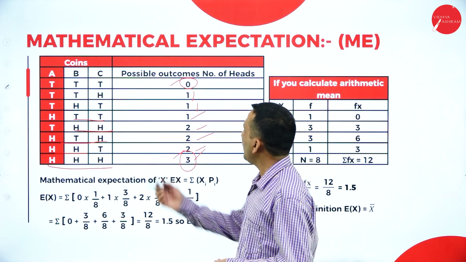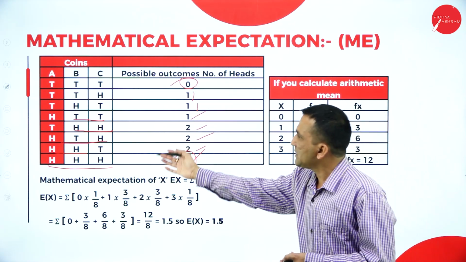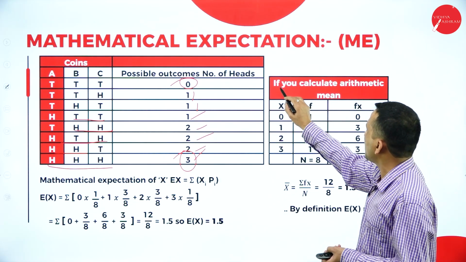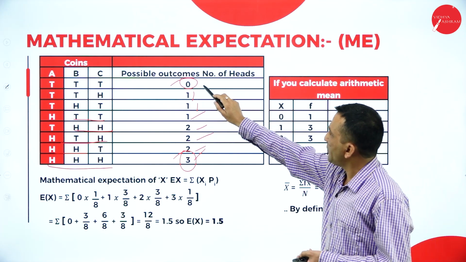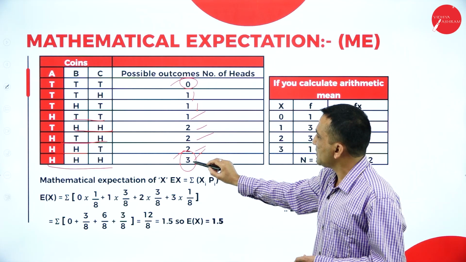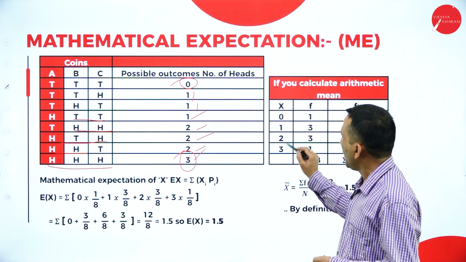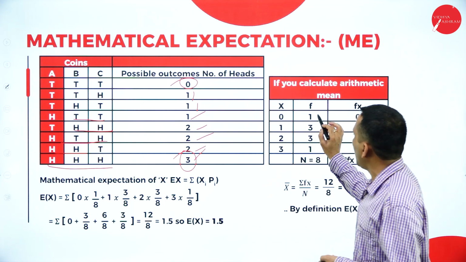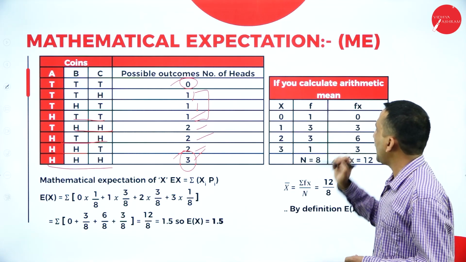Okay, toss. Now we need to go for the calculation, whatever is given. If you want to calculate the arithmetic mean, starting from 0, the maximum number is 3, so we write in ascending order 0, 1, 2, 3. Okay, 0, how many times came? Only 1 time. So 1, how many times came? 3 times came, so 3 we are writing.